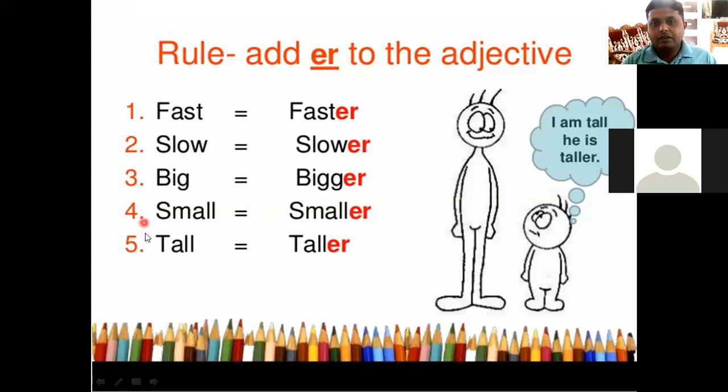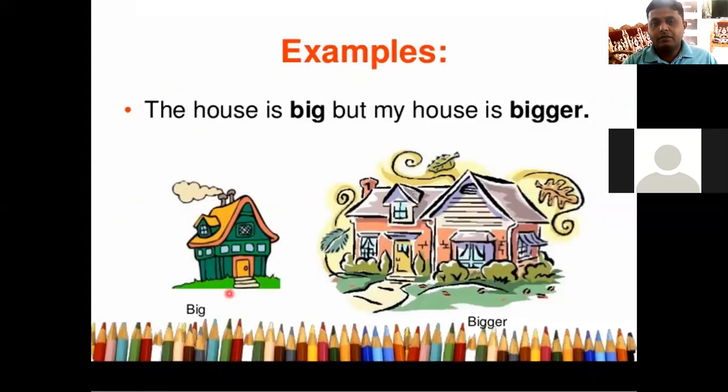This is the first form. Let's call it the first form, the comparative form of the adjective, when we compare two things or two people. There is a comparison between two things. For example, the house is big, but my house is bigger.